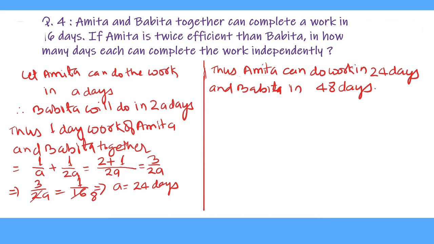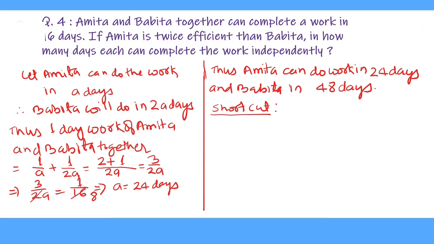This we can solve with a shortcut method. So our shortcut is, as efficiency is nothing else but the rate of doing the work. If we add the efficiency of Amita and Babita, then if Babita's efficiency is, say, 1, then Amita's efficiency is 2, then their combined efficiency or rate of doing work is 3.